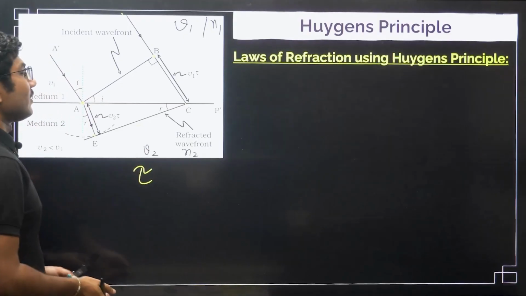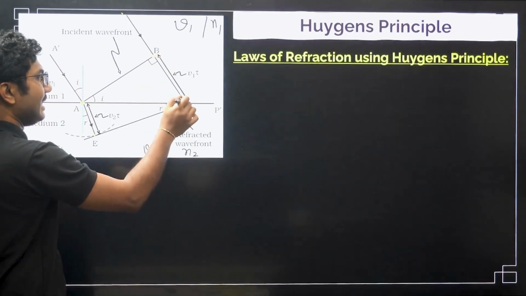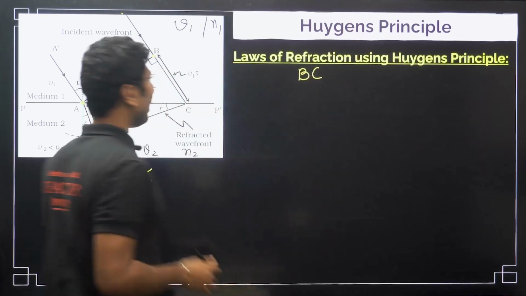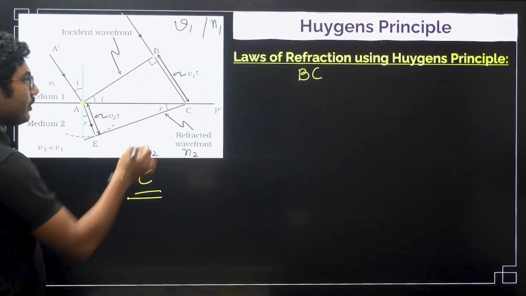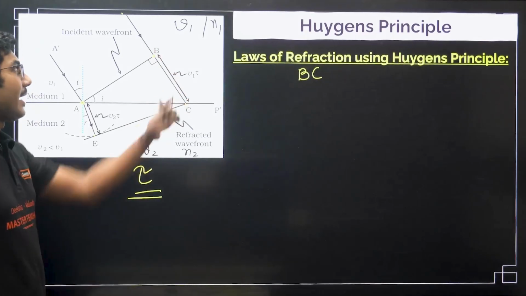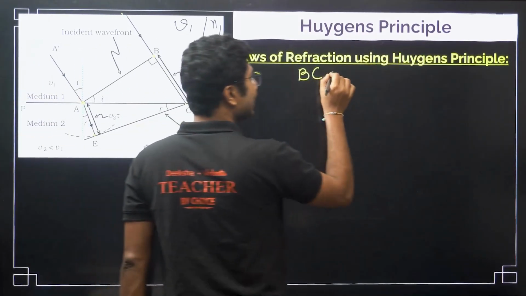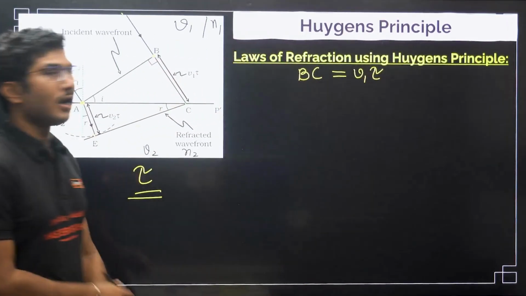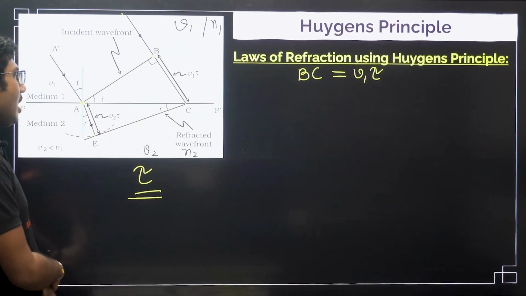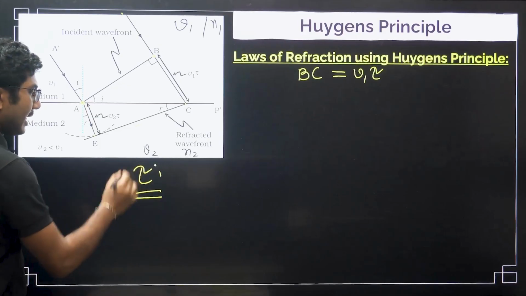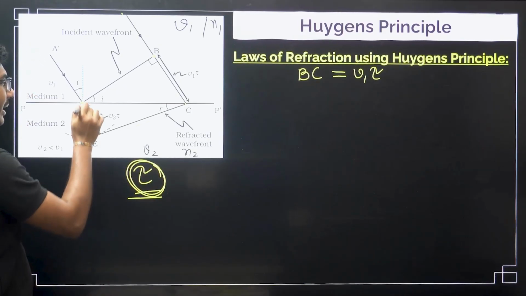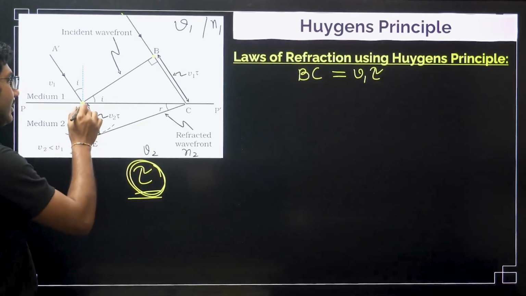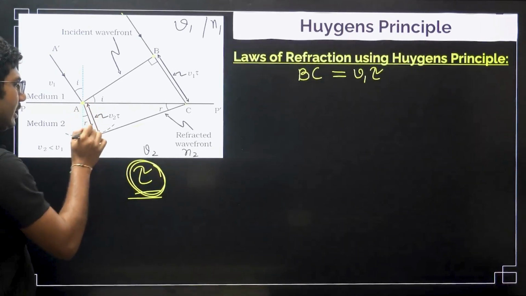What we have to do? First of all, we have to find the distance BC. So light takes some time tau to reach from B to C. Speed of light is V1. So what is the distance? S equals V t. So V1 into tau is the distance BC. Now the same time tau, light reaches from A to E. Clear? Same time tau, light reaches from the point A to E.